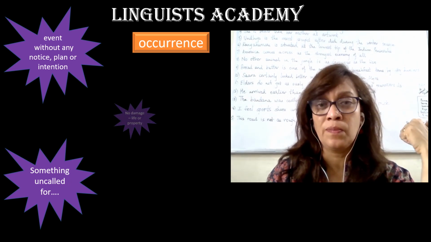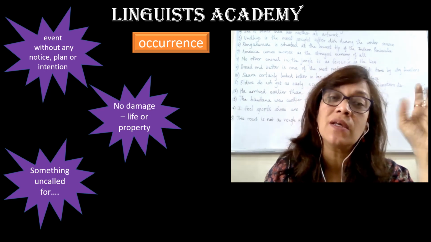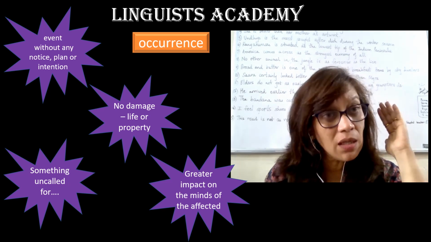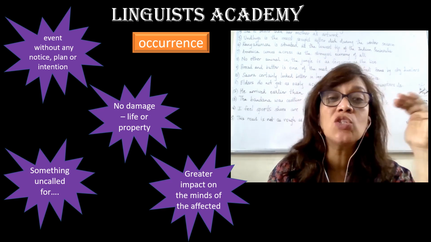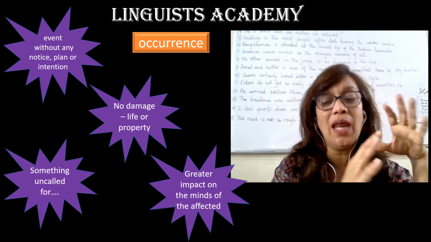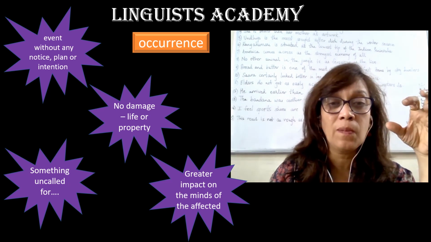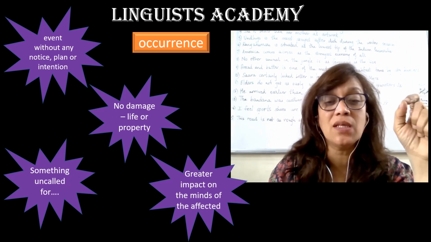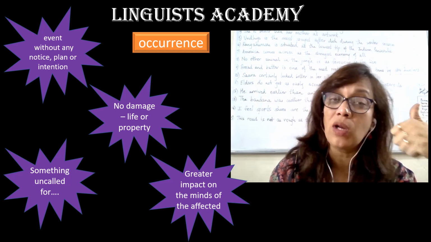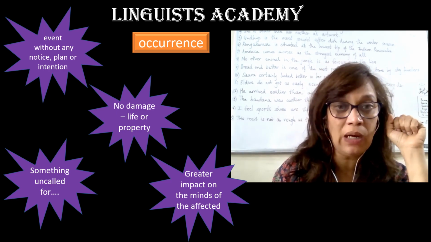That is occurrence. There is no damage to life or property when you refer to something as an occurrence. Okay, there is no damage to life or property. There is a greater impact on the minds of the affected. The emotional impact is greater than any kind of physical or material damage. So the occurrence is one that has a greater impact on the minds of the affected, whereas incidence or incident incorporates a physical material aspect as well.